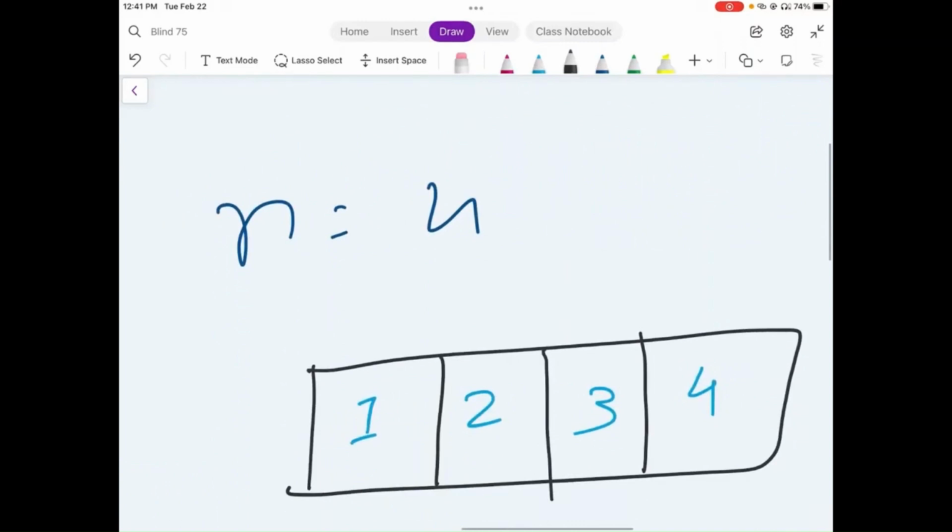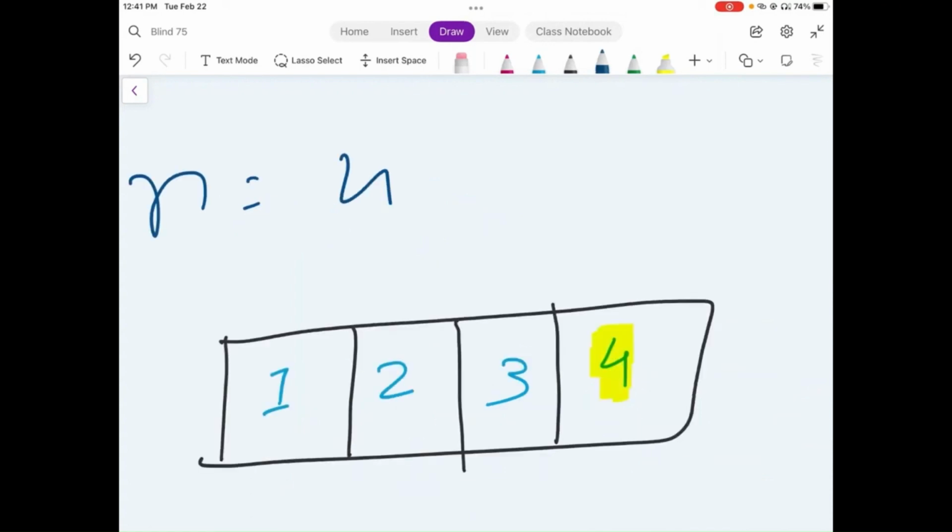Suppose our given value n is equal to 4, we can represent it like this. And now let's try to understand the logic behind that. How can we calculate how many different ways there are to reach 4? First, we have to determine what the direct values are from where we can jump directly to 4. So we know that we can either do a one step jump or a two step jump.